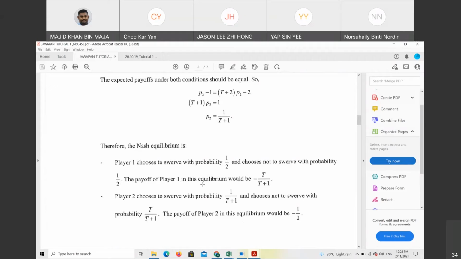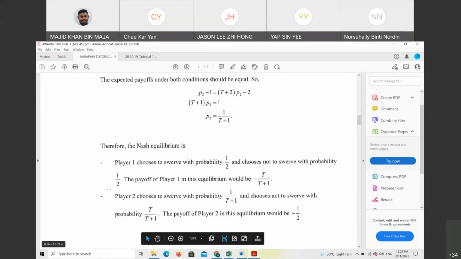For player 1, when you insert all the probabilities back into each value of player 1 and add them together, the payoff of player 1 will be negative T over T plus 1. You can try to do it and refer back to the slide from last week, Friday.